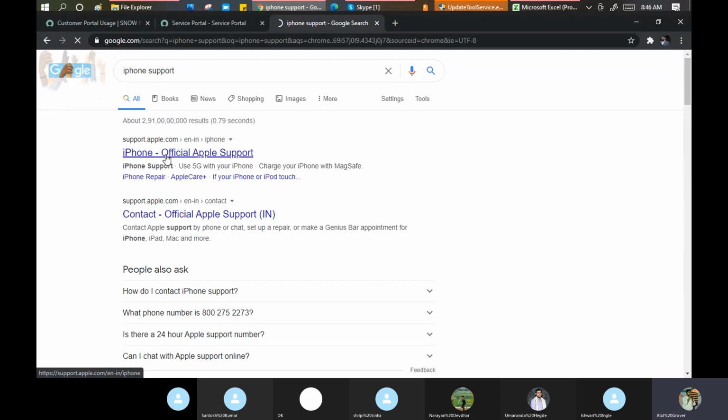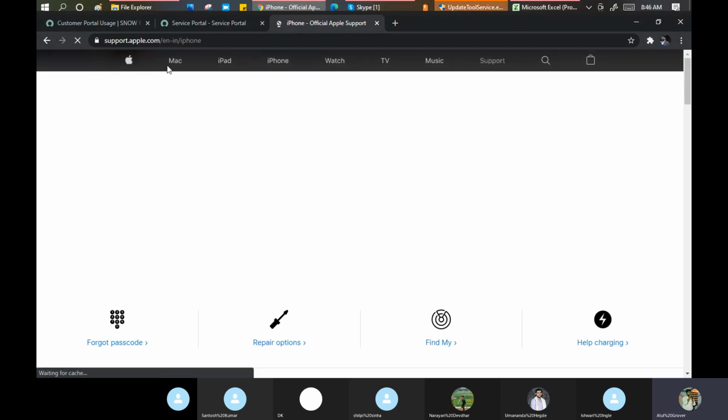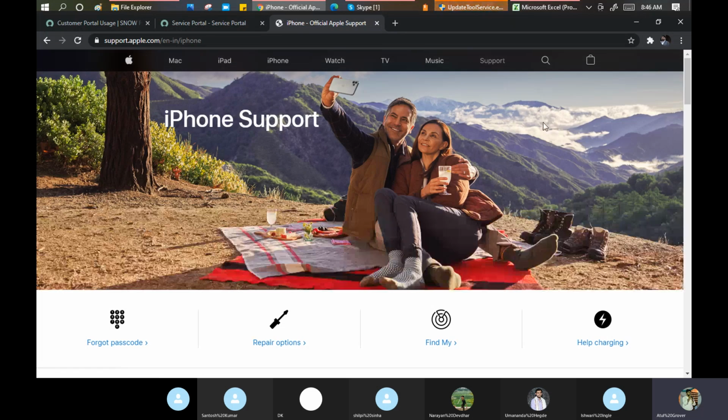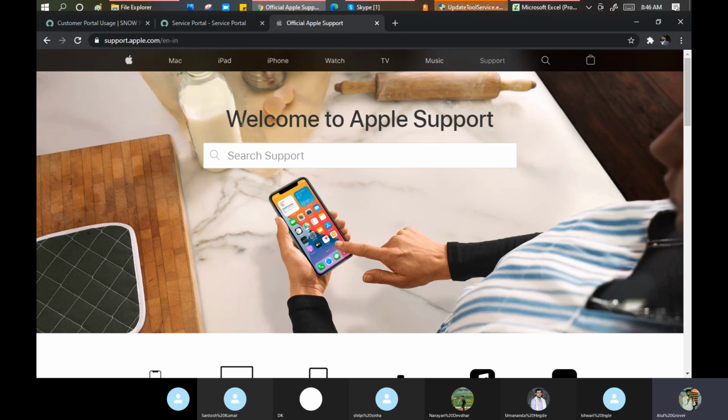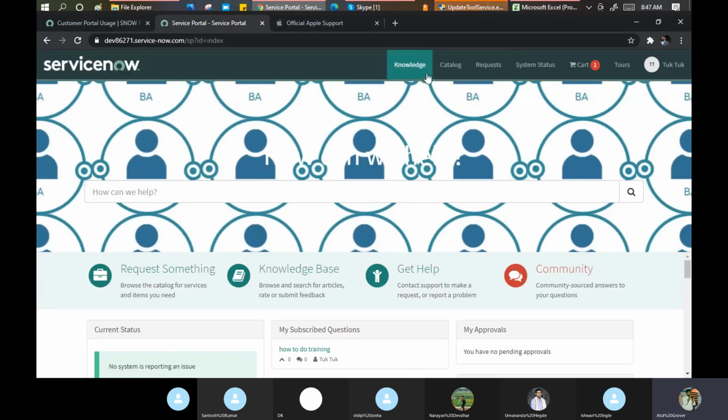Okay, iPhone Apple support. So assume that this is my service portal. Let's take a normal example. What is it saying? Welcome to Apple support, search here. Something similar here, you can search here as well. How can we help? You are here.